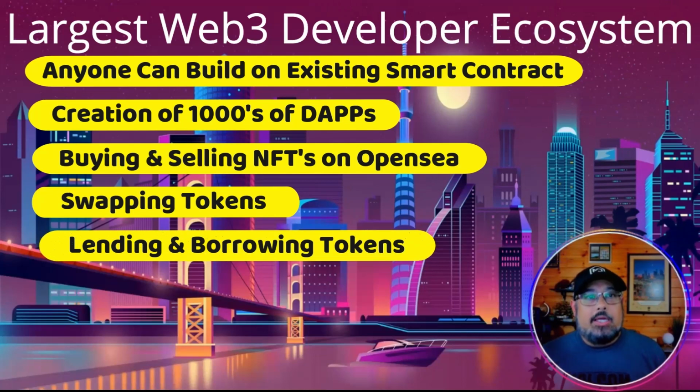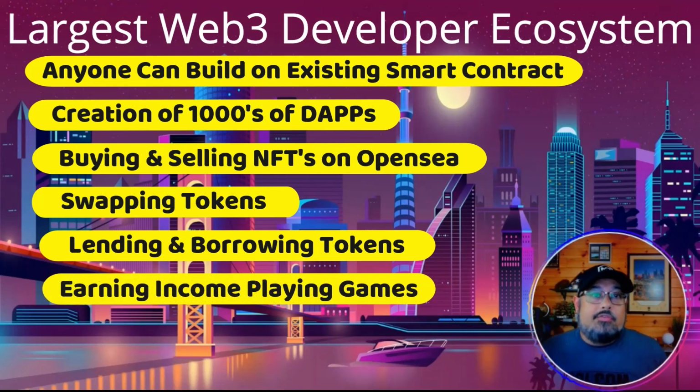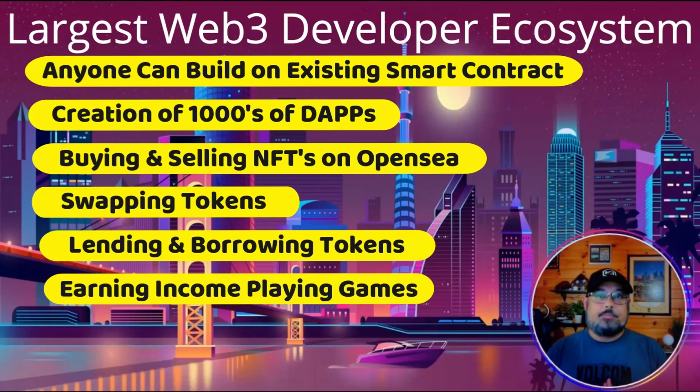Lending and borrowing tokens, a company called Compound. If you look them up, that is what their project does. It's a layer 2 on top of Ethereum. Earning income from playing games. The most popular one you've probably heard of if you're doing some research in this space is Axie Infinity. It's a big, huge game in this space that people are actually making a pretty good income playing. Due to Ethereum's popularity, it costs a lot in gas to process transactions.